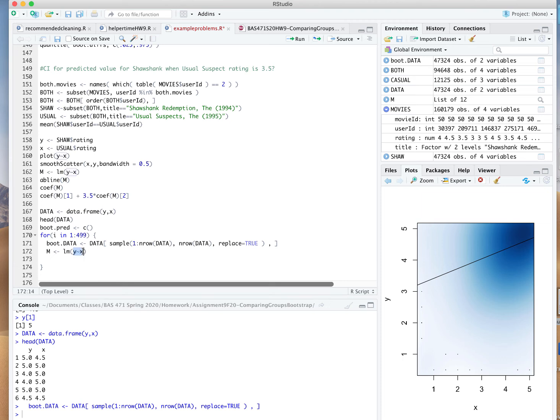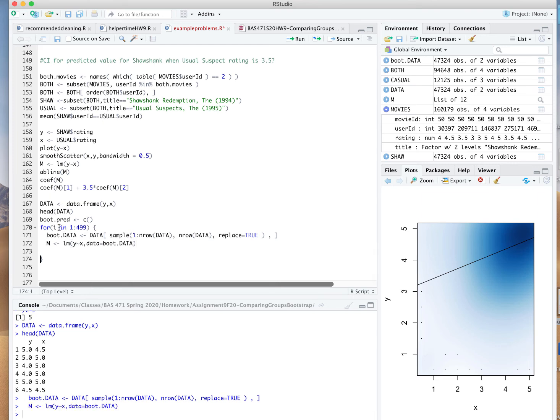So in this case, both Y and X now live in the boot.data data frame. And then my predicted value is just going to be the coefficient of that model, bracket 1, the intercept, plus 3.5 times the slope. Remember, I'm making a prediction when someone has rated the usual suspects 3.5. That's my X variable right here. So X times the slope plus the intercept gives me my prediction.